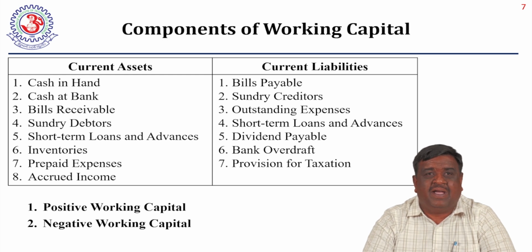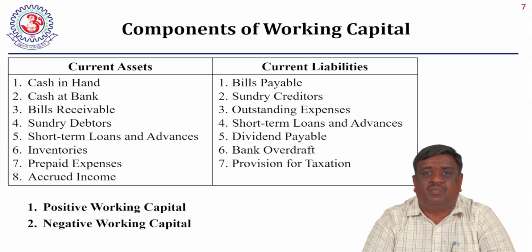After that, bank balance, bills receivable, sundry debtors, short-term loans and advances, inventories, prepaid expenses, accrued income. Any other item identified as a short-term asset is also included in the list of current assets.